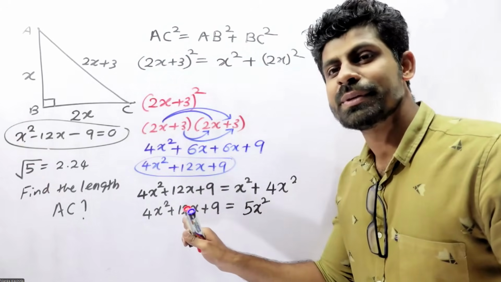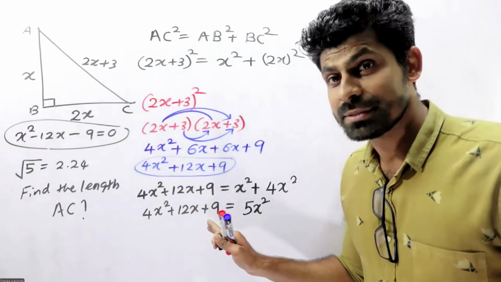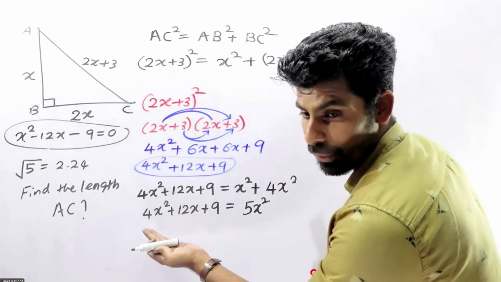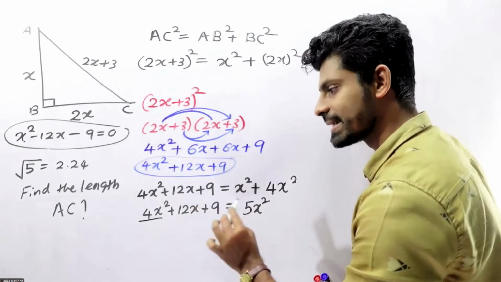Minus 12x means we move the 12x to the other side, and minus 9 means we move the 9 to the other side.